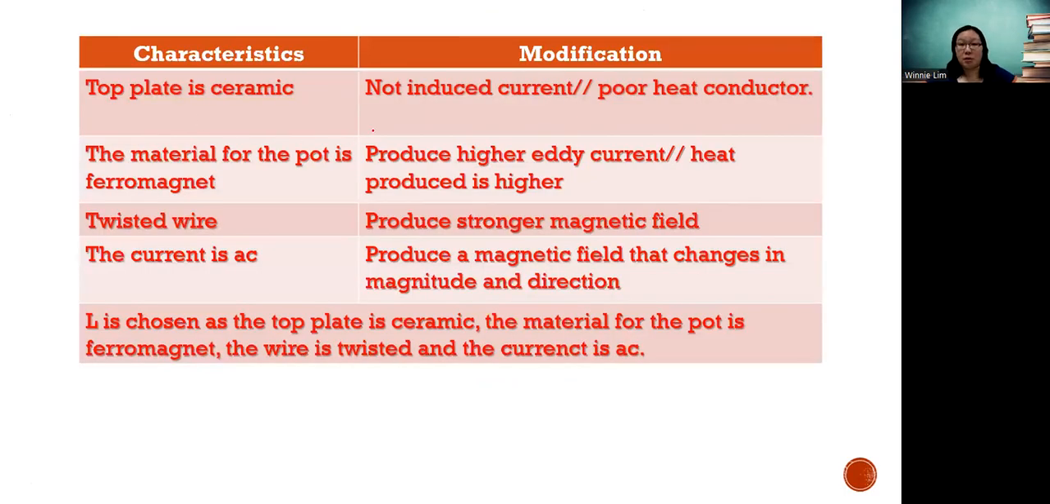Top plate is ceramic. Why? It does not have induced current, or it is a poor heat conductor. And then the material for the pot is ferromagnetic, to produce a high eddy current. Then twisted wire produces a strong magnetic field, since you have thicker wire and more current flow, so your field produced is also stronger. Current is AC, to produce a magnetic field that changes in magnitude and direction. And lastly, L is chosen as the top plate is ceramic, the material for the pot is ferromagnetic, the wire is twisted and the current is AC.